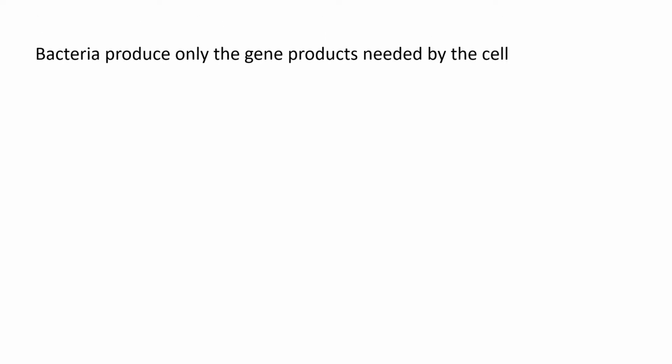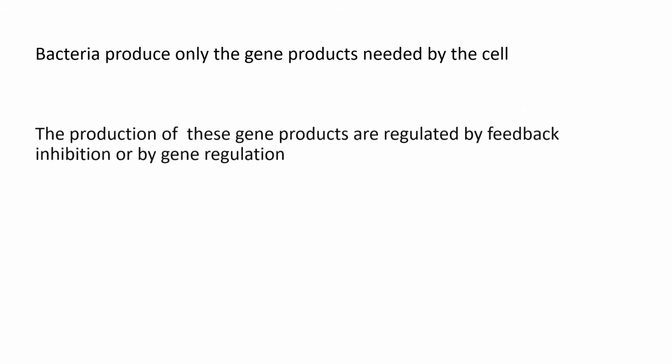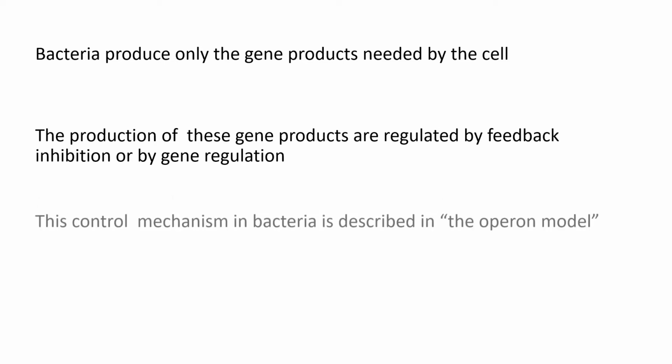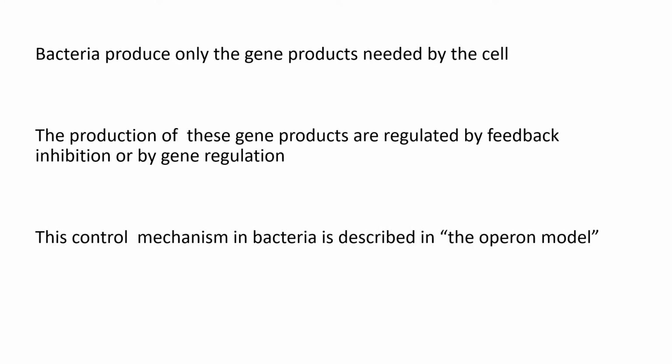Bacteria, or any cell for that matter, expresses the genes that are required for the cell. There are certain genes that are not expressed when the bacteria doesn't need that. The expression of the genes are therefore regulated. This regulation is by feedback inhibition or by gene regulation. This control mechanism in bacteria is described in operon model.